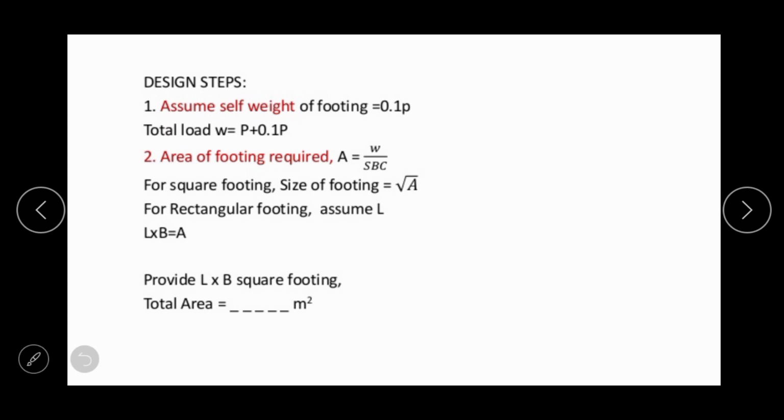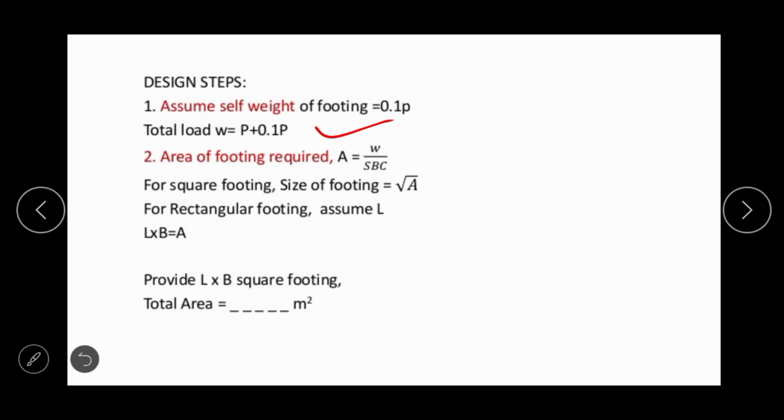So the load on the column will be considered as the live load, and the dead load or self weight of the footing is nothing but 10% of the load acting on the column. So let the load acting on the column be P. So the self weight will be 10% of P, that is 0.1 P. So total load is P plus 0.1 P. So we have calculated the total load.